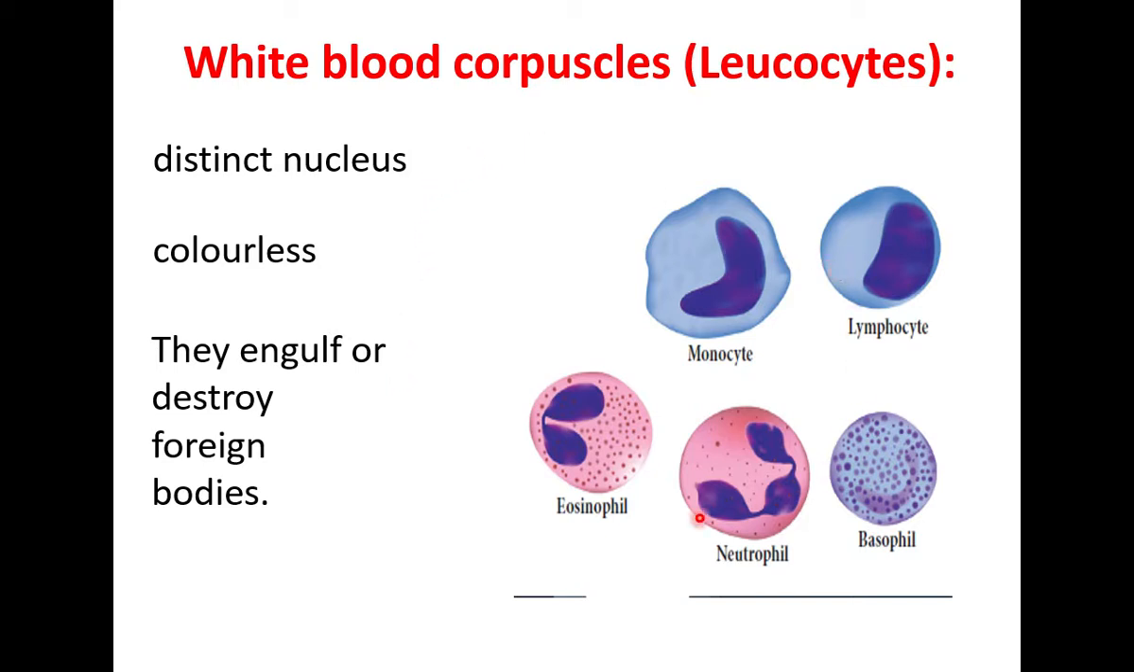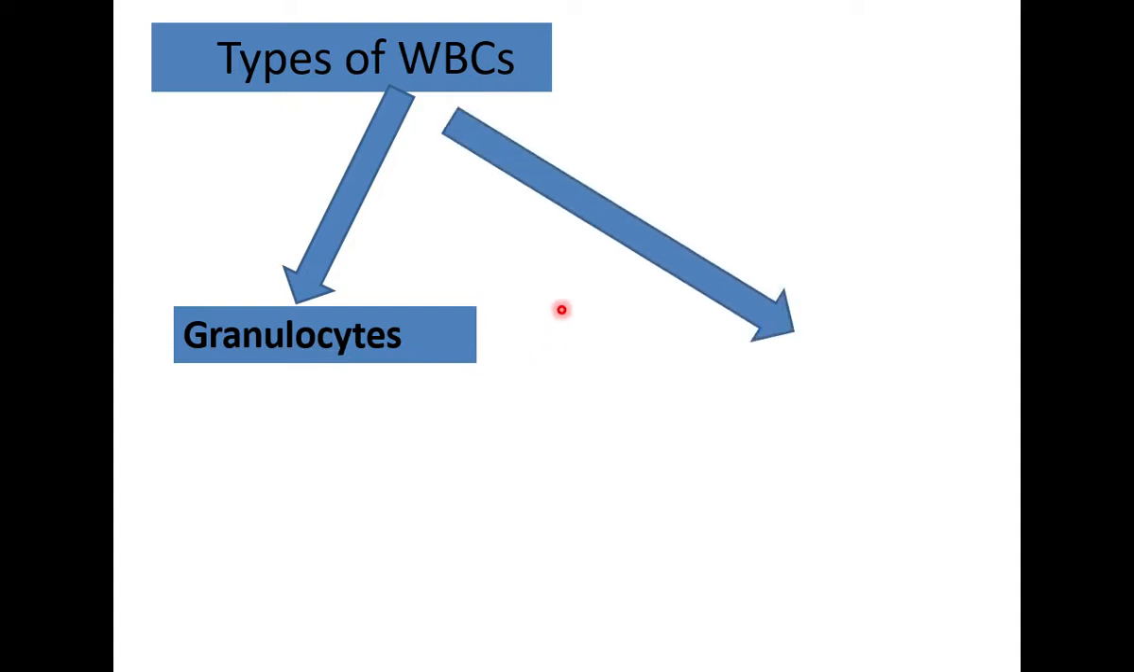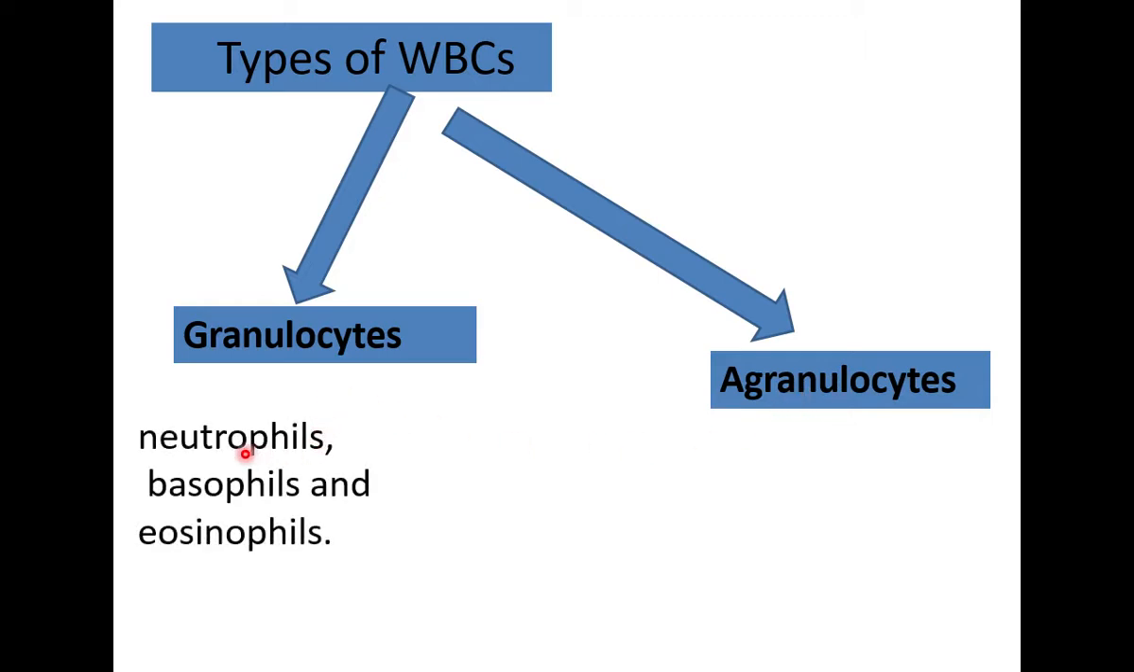The 5 types of WBCs are grouped under 2 main categories. They are granulocytes. Granulocytes have granules in the cytoplasm. The second type, agranulocytes. Granules are absent. There are 3 granulocytes. They are neutrophils, basophils and eosinophils. Granules are absent in agranulocytes. They are of two types, monocytes and lymphocytes.